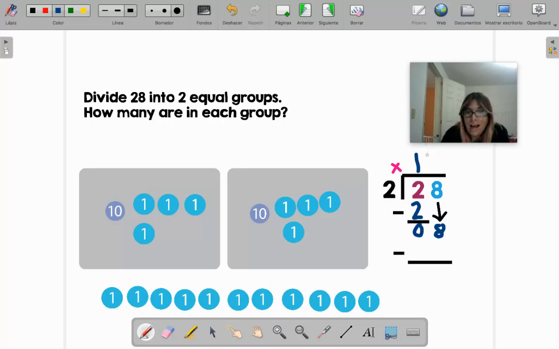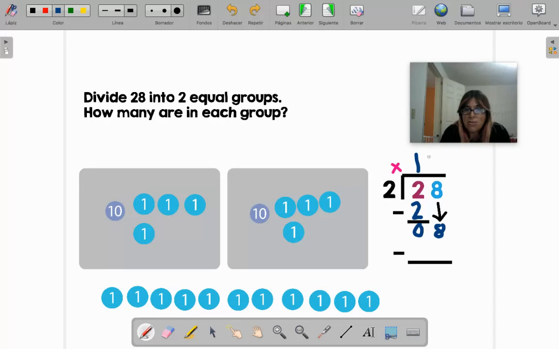Now, I need to still put a number here. So 2 times what number here, 2 times what gives you the 8 that now is our last number. This is the last number right now. So 2 times what gives you 8. 2 times 1, 2. 2 times 2, 4. 2 times 3, 6. 2 times 4, 8. So remember, we multiply outside.